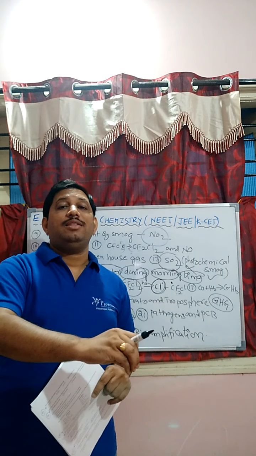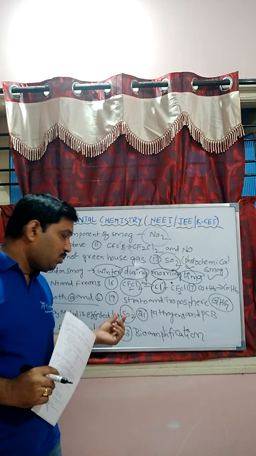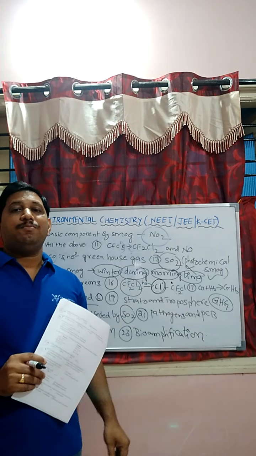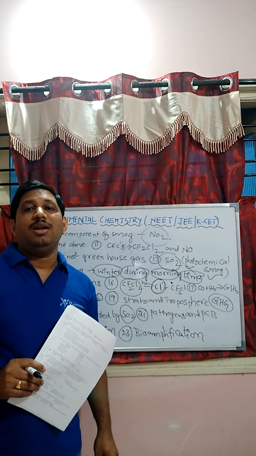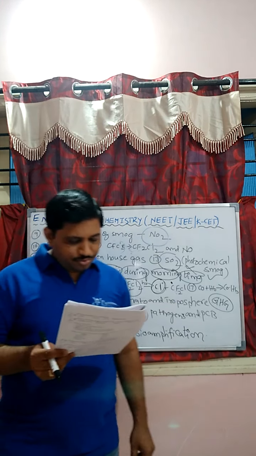That affects the marble of the Taj Mahal. Our answer is SO2 gas is responsible for the effect on the Taj Mahal. Clear, students? Right.